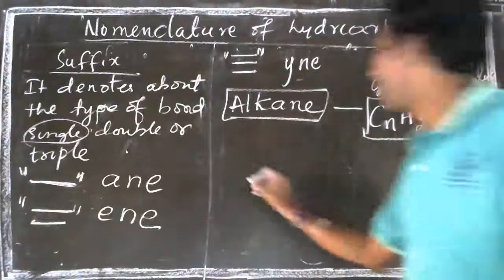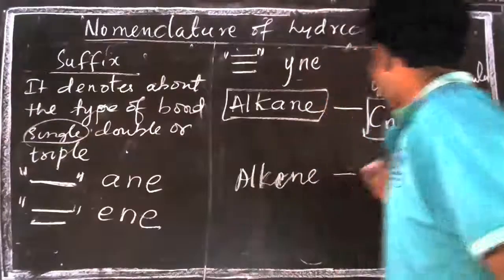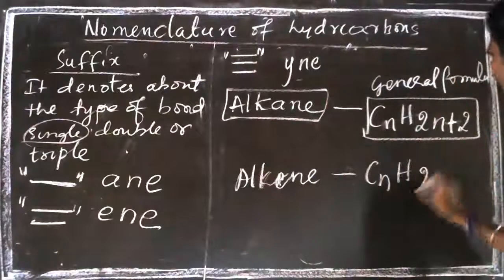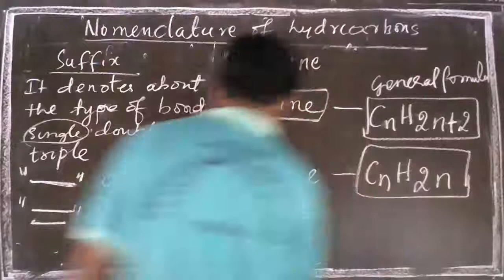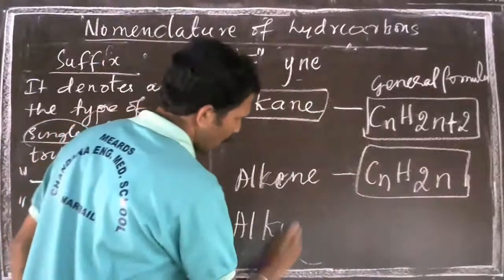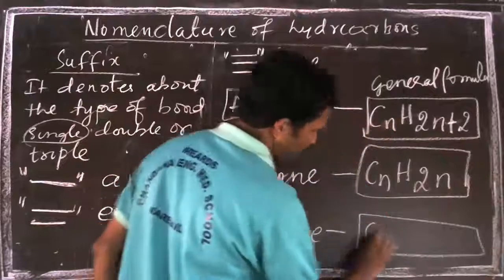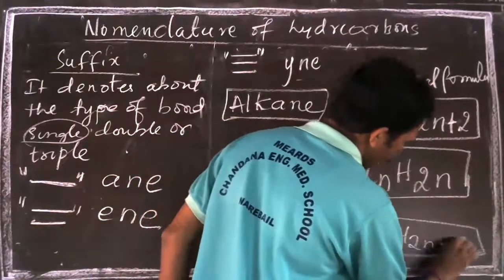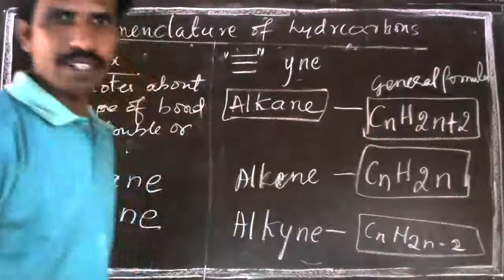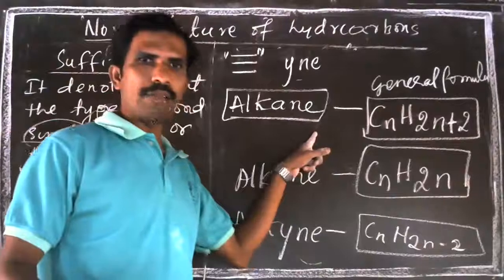For alkene it is CnH2n. For alkyne it is CnH2n-2. Write it down fast, as the meeting is going to end within 5 minutes.